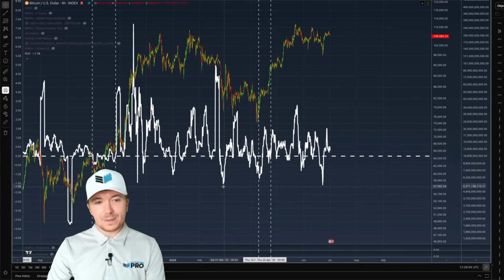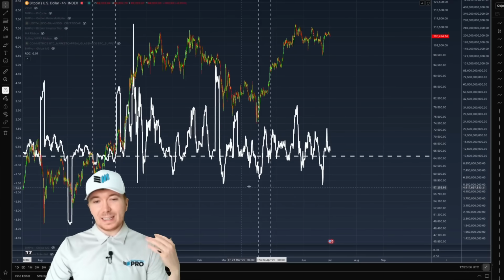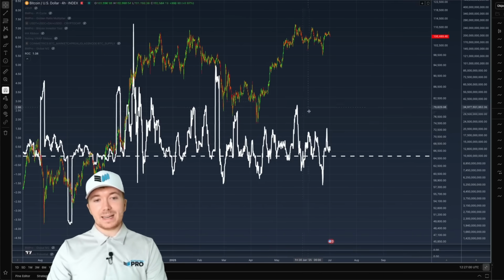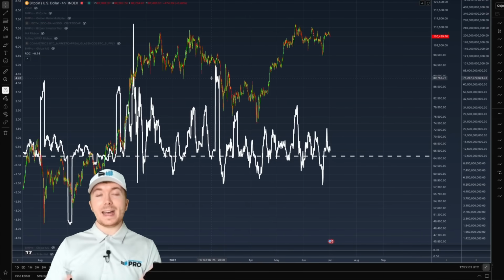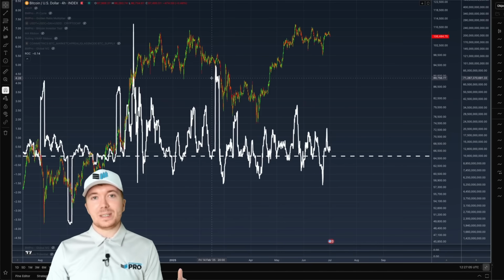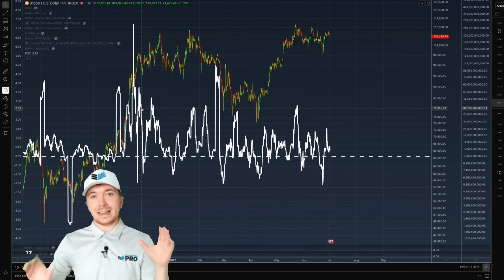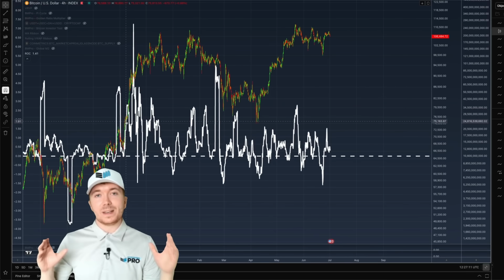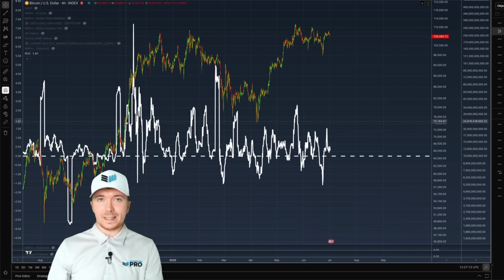Once we have these massive dips beneath, it indicates a really good area to begin aggressively accumulating Bitcoin. And again, when this massively spikes to the upside, it has historically indicated a great area to potentially begin scaling out of your positions or taking profit. So definitely add this tool to your analysis. It's completely free to use on TradingView, and it's definitely something I'm going to be keeping an eye on over the coming weeks and months.